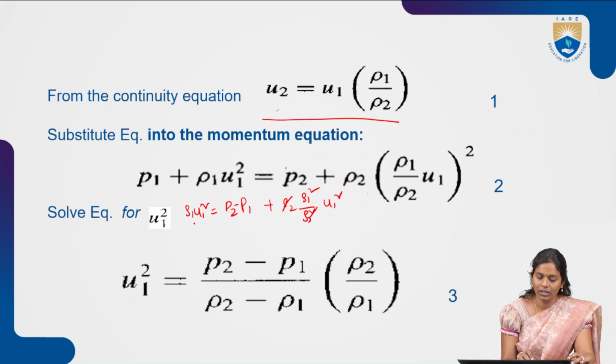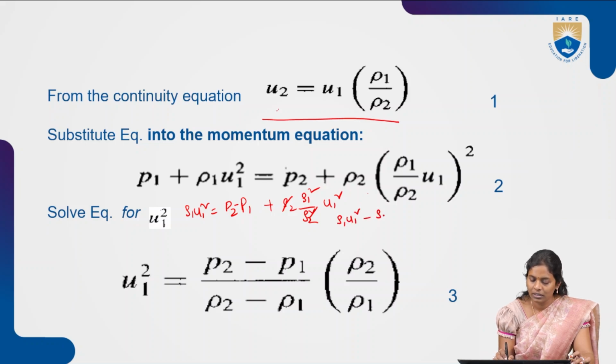Now what we are trying to find is u1 square. Let us take this expression to the opposite direction: ρ1 u1 square minus ρ1 square u1 square by ρ2 equals P2 minus P1.